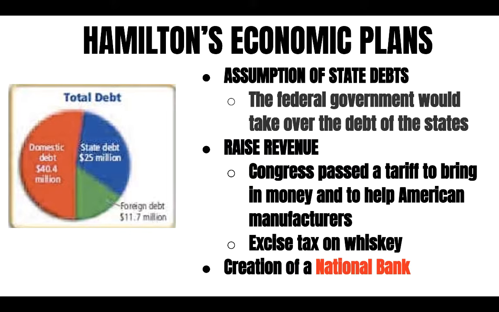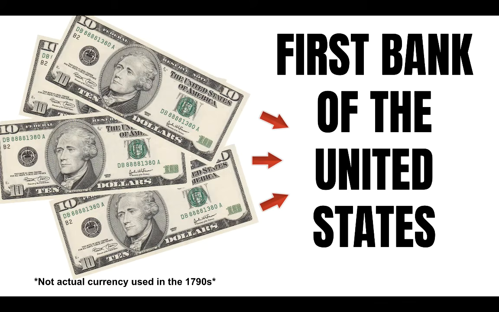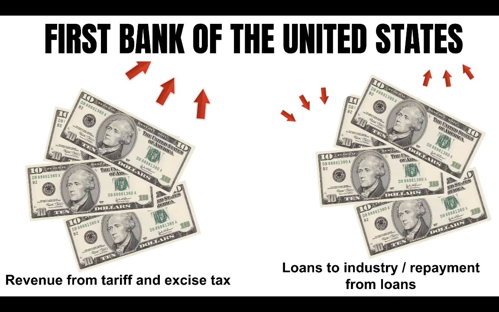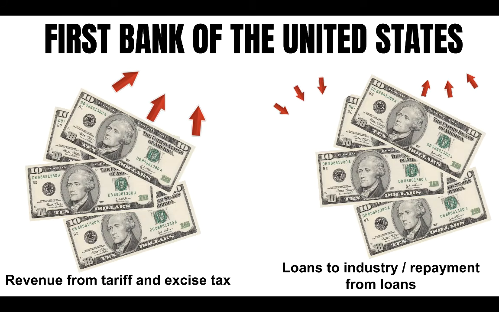Perhaps the most important part of Hamilton's economic vision was the creation of a national bank. The idea behind the Bank of the United States was that revenue generated by the tariff or excise taxes on goods such as whiskey would be deposited into the first Bank of the United States. The Bank of the U.S. would provide loans to businesses, especially those in manufacturing and industry. And the idea behind all of this bank stuff was that the money coming in and going out would stimulate the economy of the new nation.